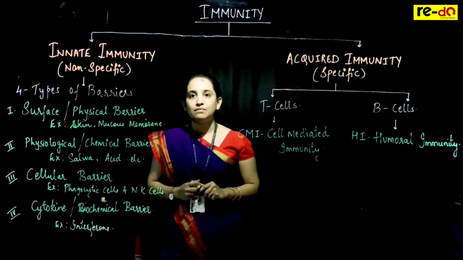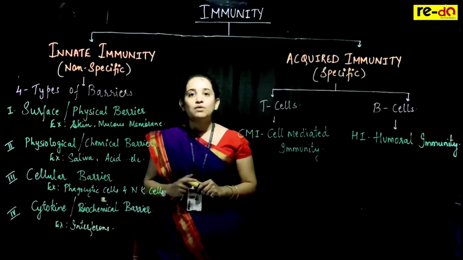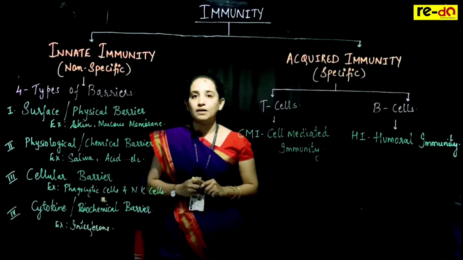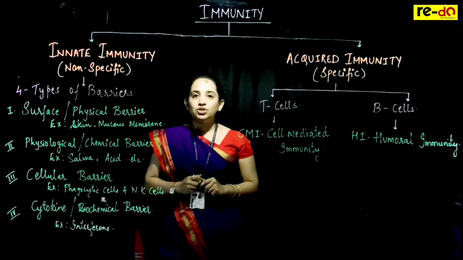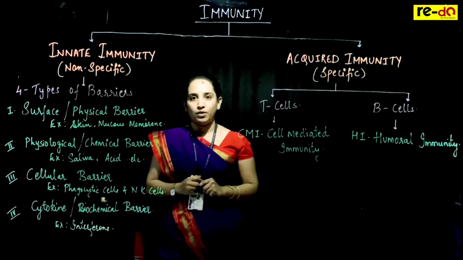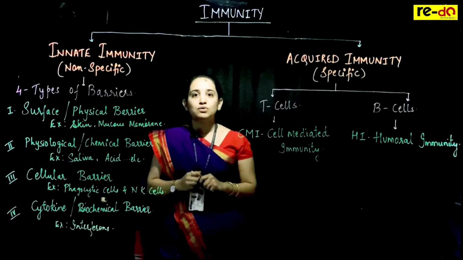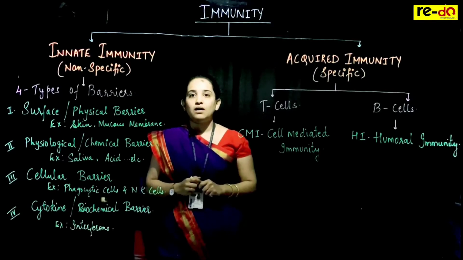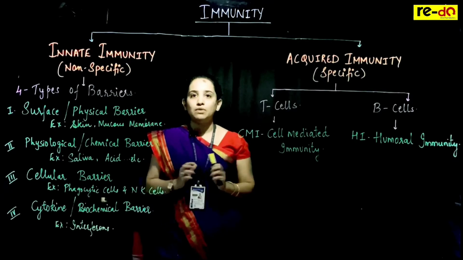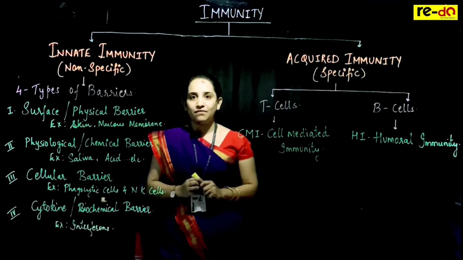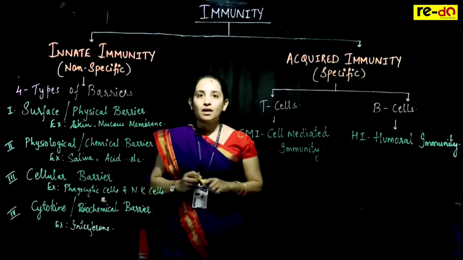We can define immunity as the ability of the organism to fight against the harmful foreign particles which are invading our body. So immunity is nothing but the resistance to these diseases. Today I will give you the overall view of immunity, how immunity is classified and how it works in our body. Let us see.